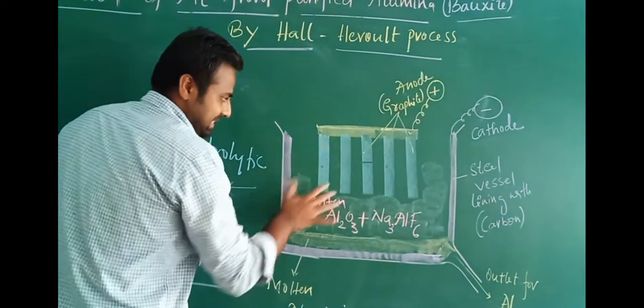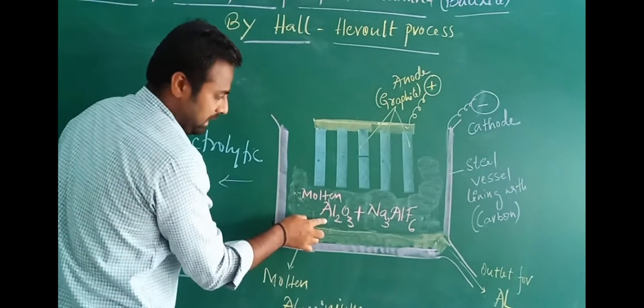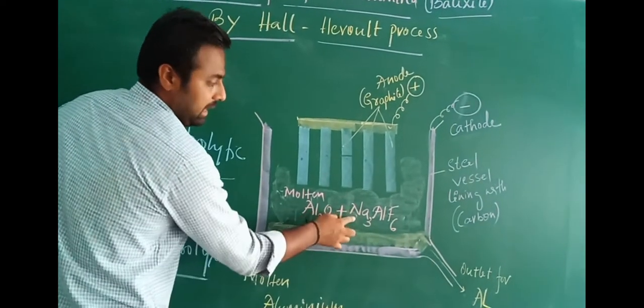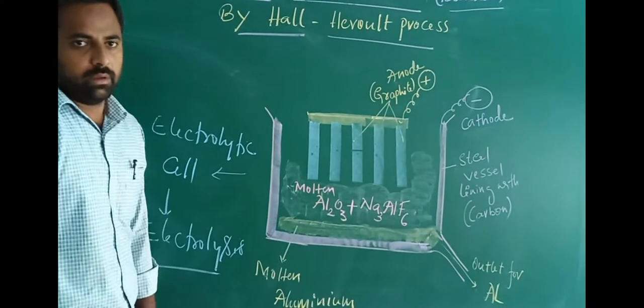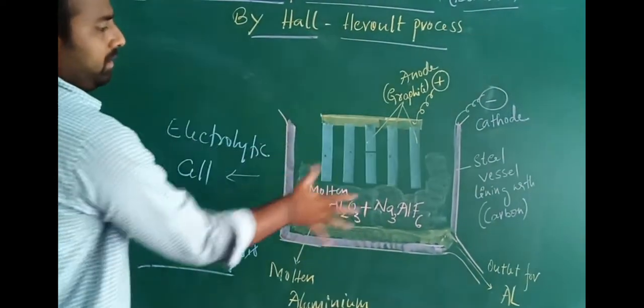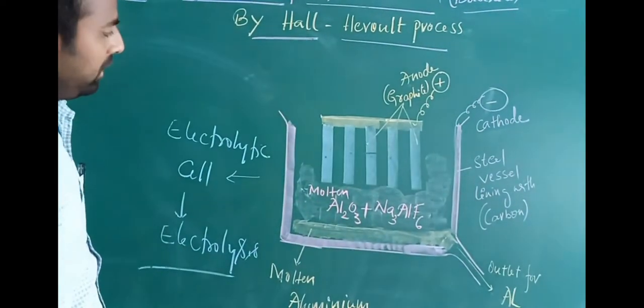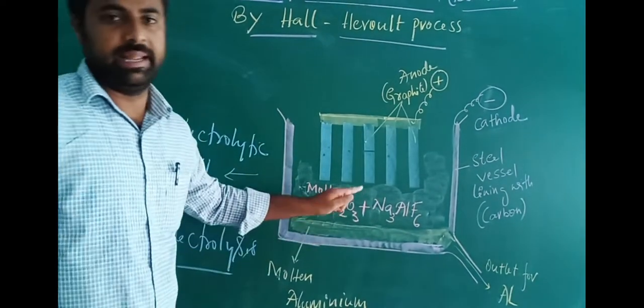Here in this electrolytic tank, I placed a mixture of molten purified alumina and cryolite. I'll tell you what is the role of cryolite. So this is the experimental setup for the electrolytic cell in which electrolysis takes place.